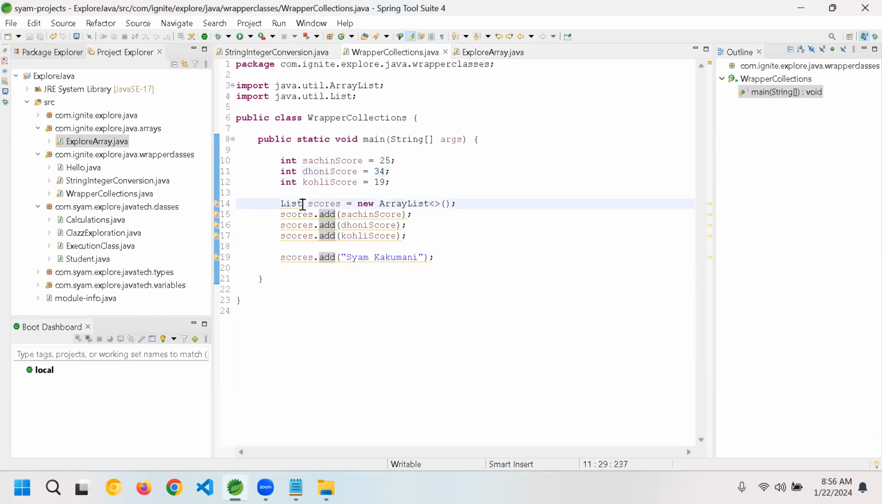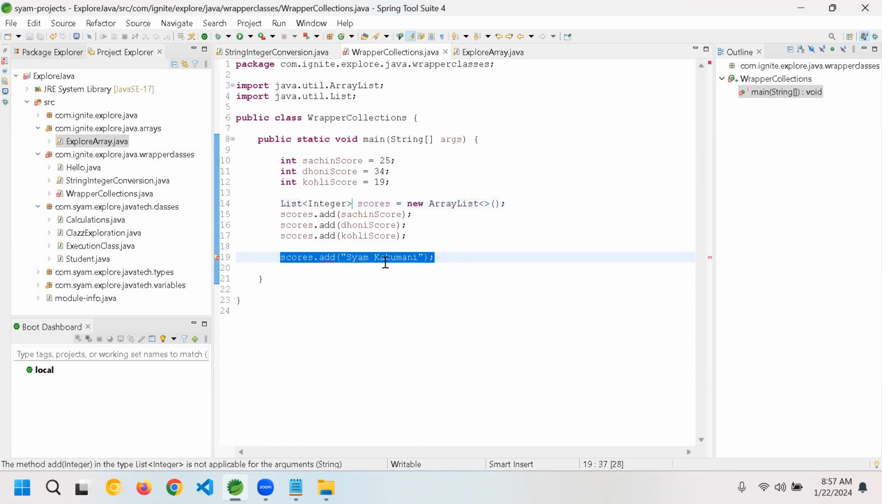See, that is where you can specify within a list what you want to have. You want to have only integers, right? Yes, sir. You try to give int. It will not accept. If you observe here, it is giving us an error saying insert dimensions to complete the reference type. It doesn't allow int, but it will allow Integer. Now you see, it has accepted Integer. For scores it is giving an error saying that it allows only Integer. See, the method add(Integer) in the type List<Integer> is not applicable for the argument String.